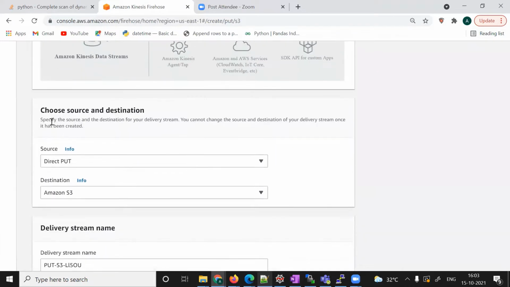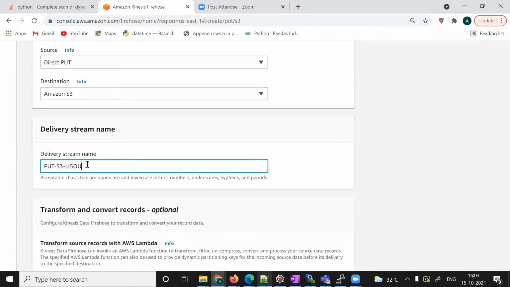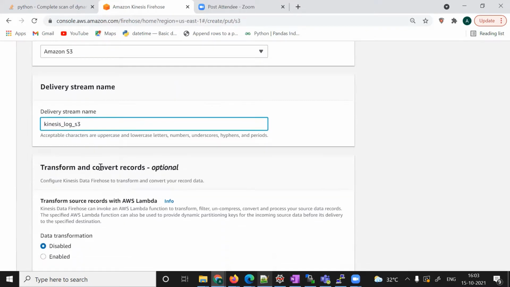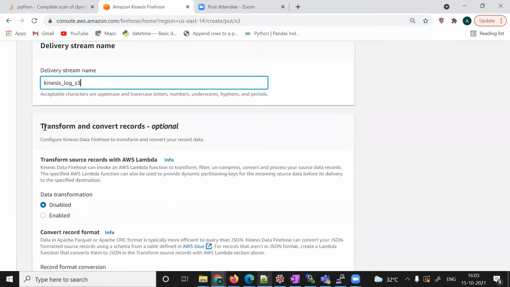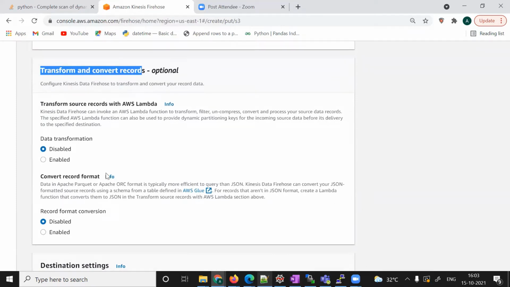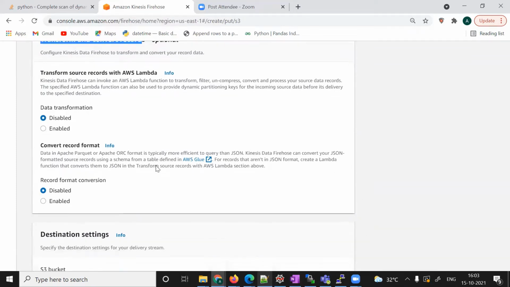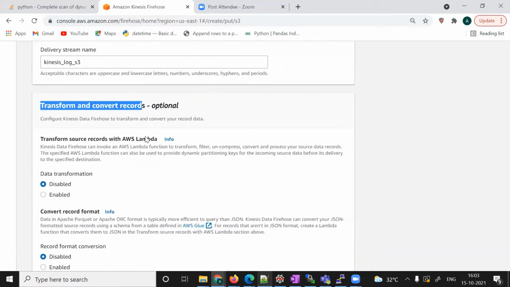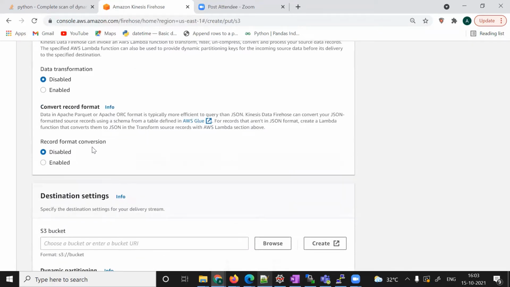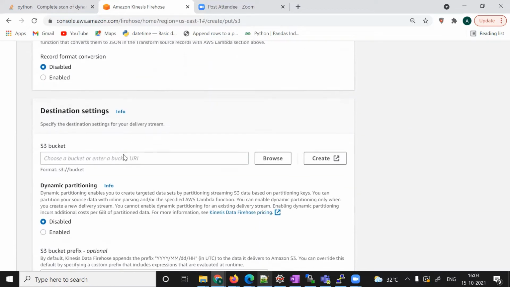I have chosen direct put and S3, and I'm giving the name as Kinesis log S3. They're giving the option to transform and convert records. We are not going to do this, but definitely we will do it in our next video. This is the first video, so I want to make it very simple, and I'm not going to do any transformation or any record format conversion.